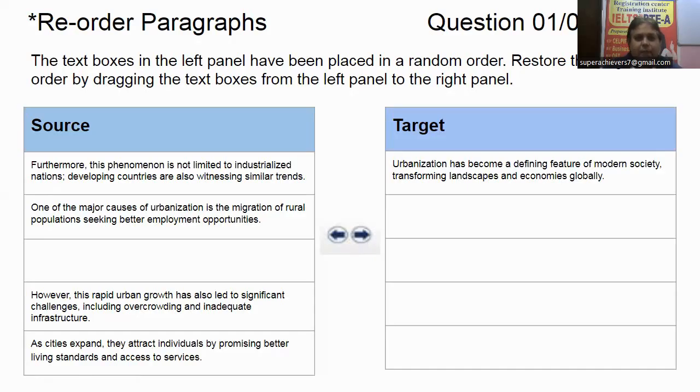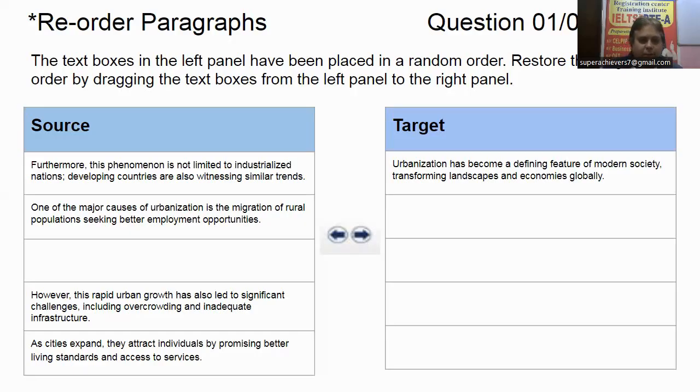After that, they are saying one of the major causes of urbanization. Oh, again, you can see that the word urbanization from the introduction is repeating, right? And now they are presenting more details. So it looks like the adjacent statement, the next statement after the introduction of urbanization. But I will suggest that before taking a final decision, we must review all the options.